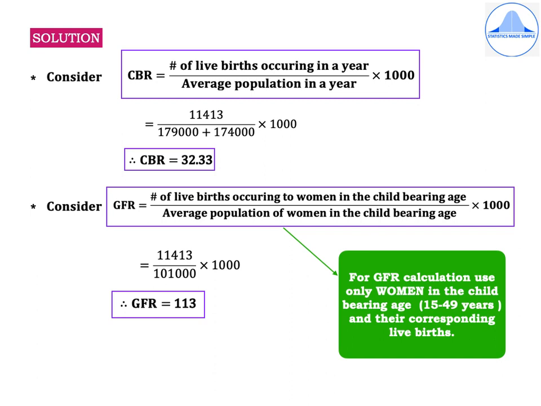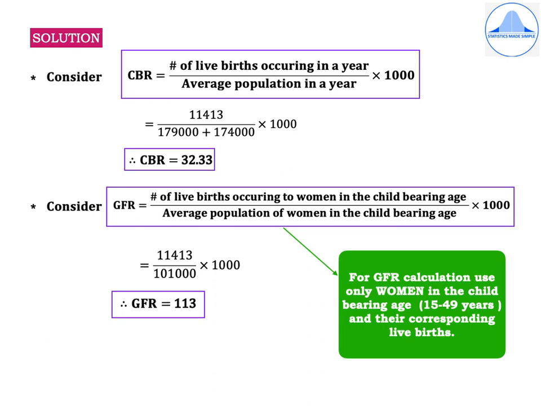Now, we have to calculate GFR. So, write the formula. Consider GFR is equal to number of live births occurring to women in the childbearing age divided by average population of women in the childbearing age into 1000. Now keep in mind that for GFR calculation, you have to use only women in the childbearing age, and the childbearing age is 15 to 49 years, and you use their corresponding live births. I have placed this remark in the green color box.